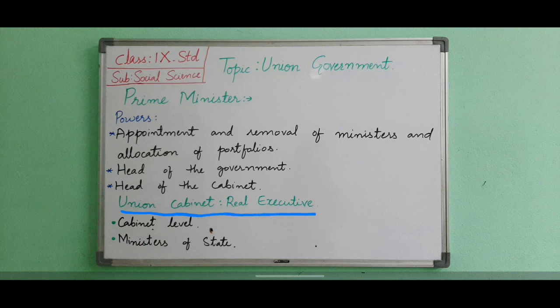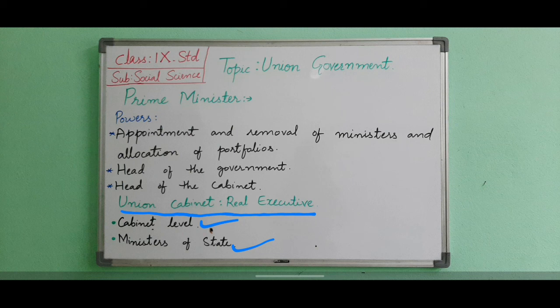The Union Cabinet is the real executive and has ministers in two hierarchies. The first one is the cabinet level and the second is the ministers of state. The maximum strength of the Union Cabinet is 15% of the total strength of the Parliament. The cabinet has two kinds of responsibilities. Firstly, the minister of every department is responsible for the administration of his department. He has individual responsibility for the success or the failure of his department.